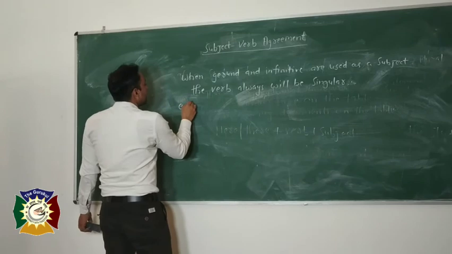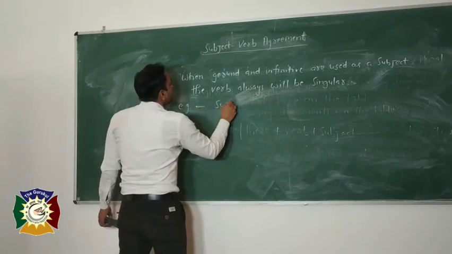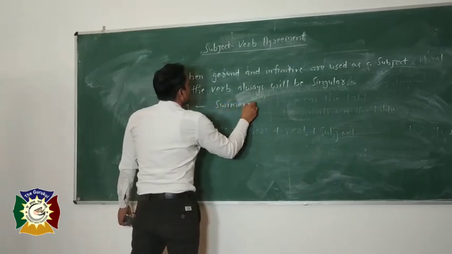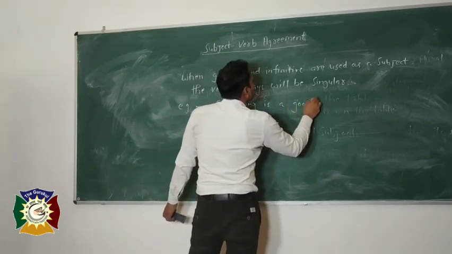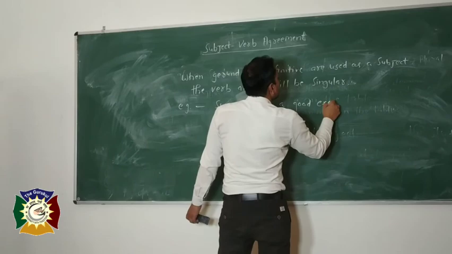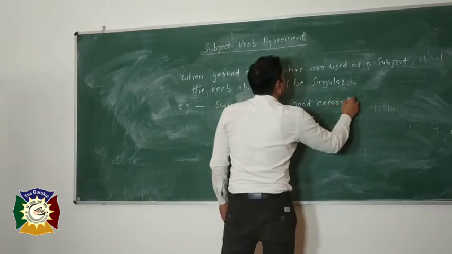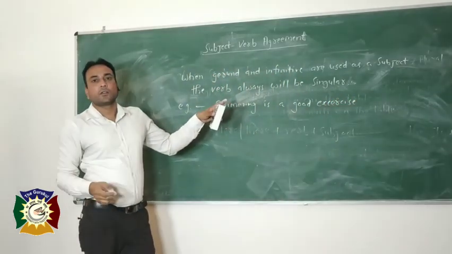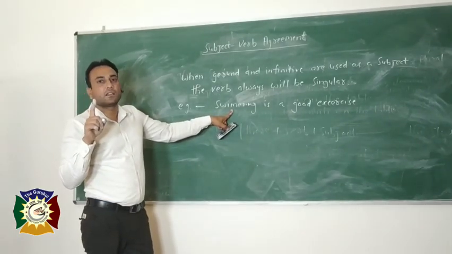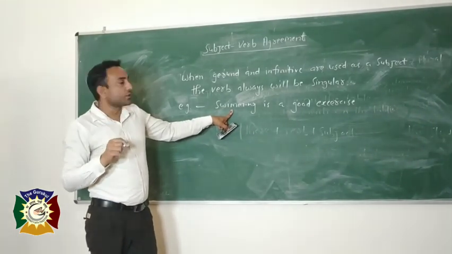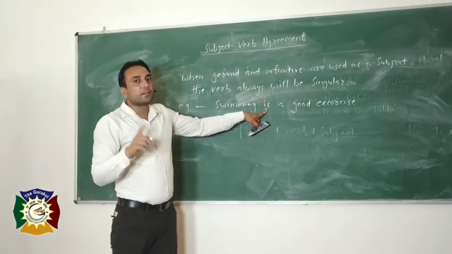Look at the examples. Swimming is a good exercise. Swimming in the sentence is used as a gerund, so that's why the verb is always singular.